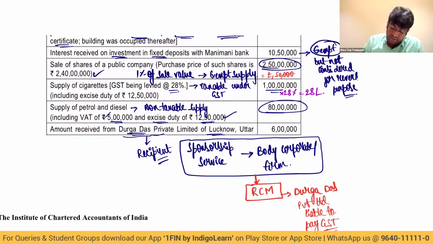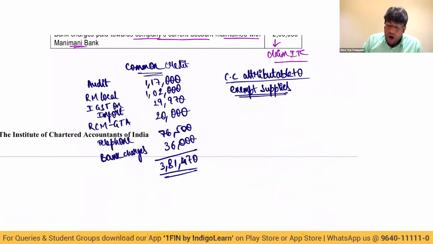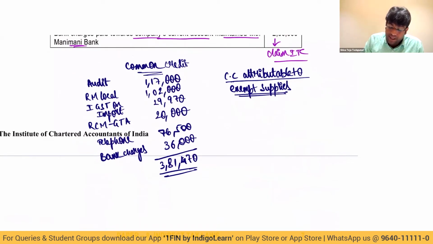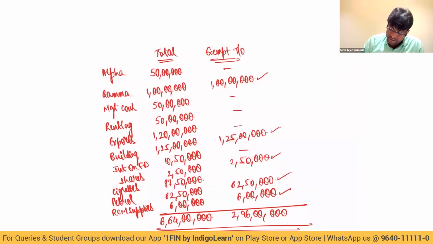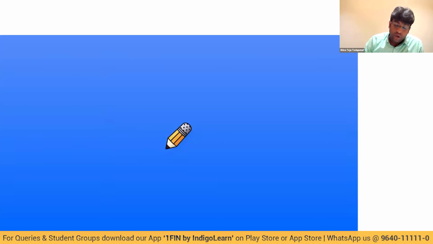Going back to the discussion. How much is my common credit attributable to exempt supply? Is equal to 3,81,470 into 2 crores 96 lakhs. Correct only? It was 2 crore 96 lakhs only. Let me go back and check the figures once. 2 crores 96 lakhs, yes. And 6 crores 64 lakhs.